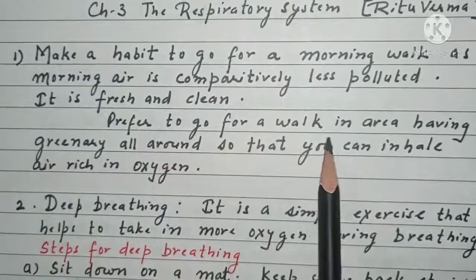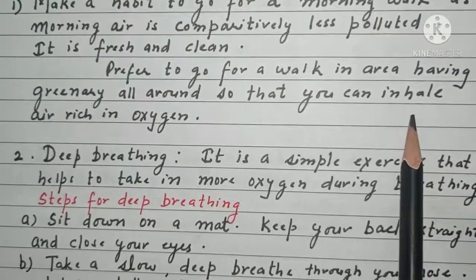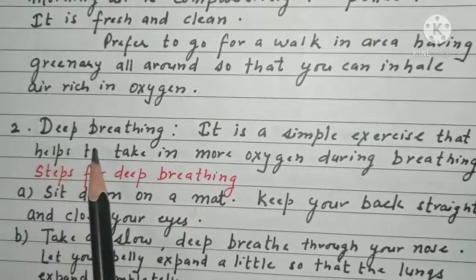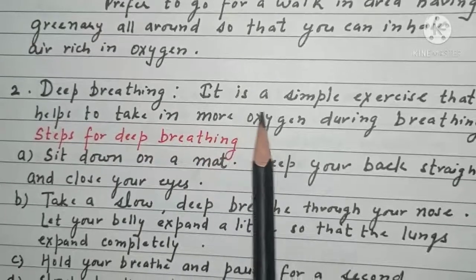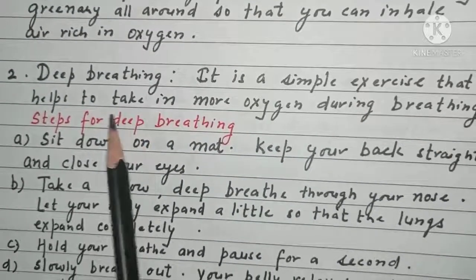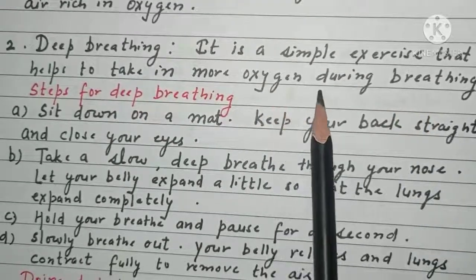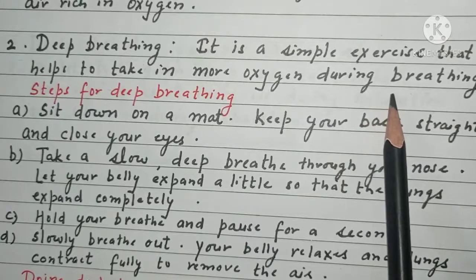So prefer to go for a walk in an area having greenery all around so that you can inhale air rich in oxygen. Number 2 is deep breathing. What is deep breathing? Deep breathing is a simple exercise that helps to take in more oxygen during breathing. Oxygen is the requirement of our lungs. So how can we increase the intake of oxygen?